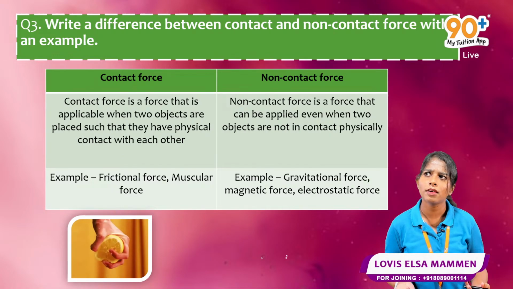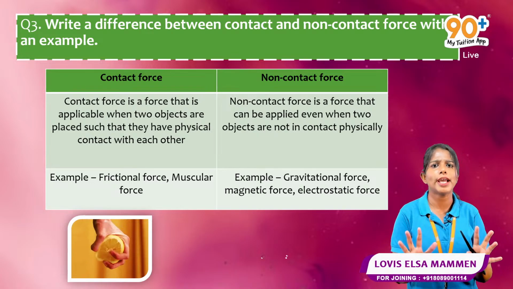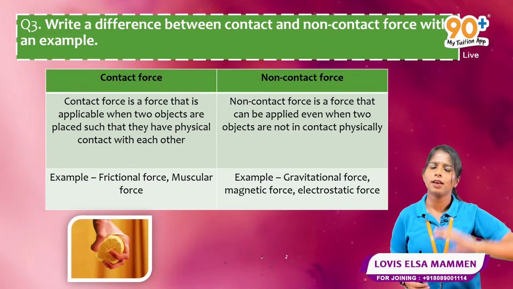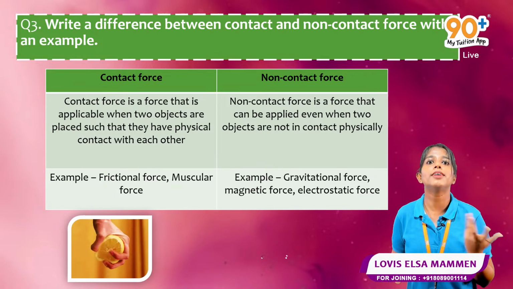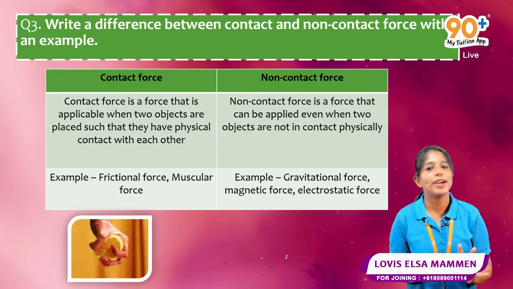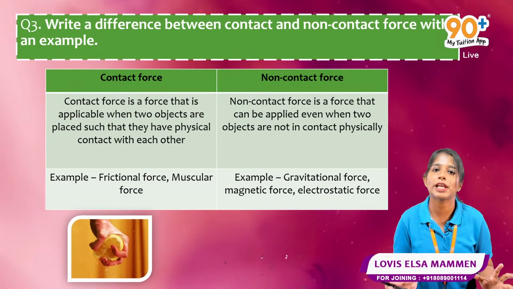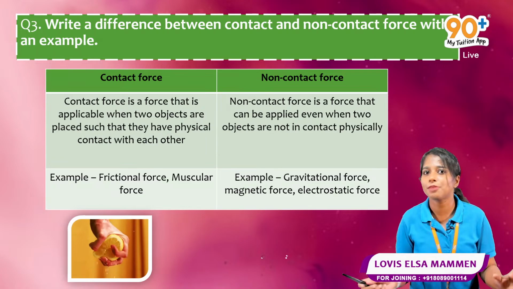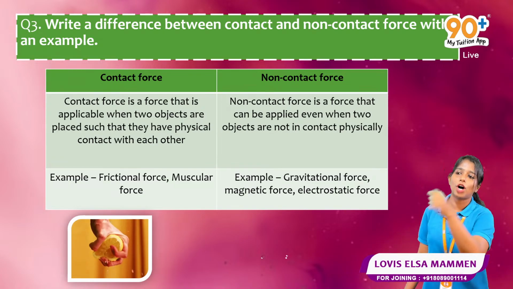Why? It can't fly, but it is going down. It fell naturally. So what is the force? It is a non-contact force. There is no contact between the objects. Got it? So such a type of force is non-contact force.